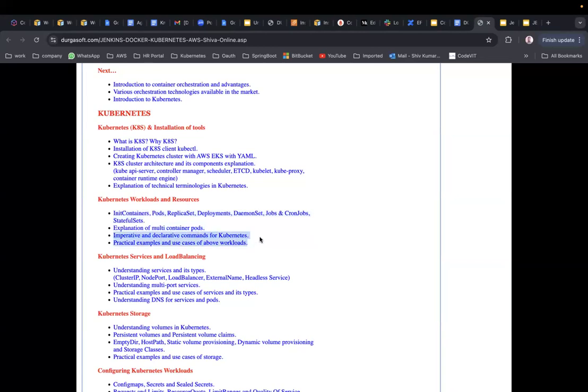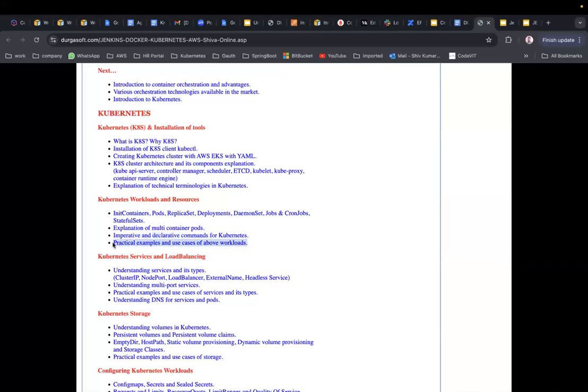Imperative commands and declarative commands for Kubernetes. You can deploy applications into the Kubernetes cluster in two ways: using commands, which is imperative, or using a Kubernetes manifest, which is called declarative. Kubernetes has given us some commands to deploy our application, so you can do it both ways. Imperative is very useful for taking the certification, because in the certification you need to save your time. And declarative is for real-time use cases. In real time, people use the declarative way of deploying applications.